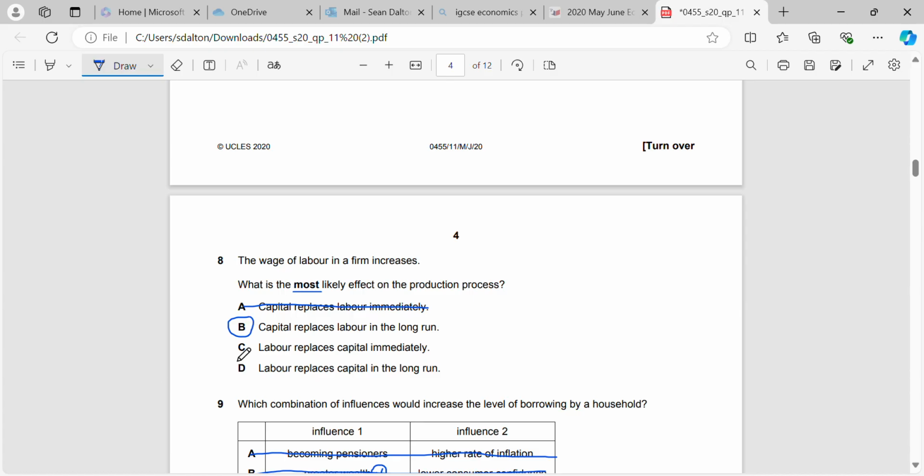Labour is not going to replace capital because we're told that labour has become more expensive. So we're going to look at ways that capital can replace labour instead. But the key thing to identify here is that labour is a factor of production that can be variable in the short run. So labour can replace capital immediately if the cost of capital increases, for example. But capital as a factor is something that changes in the long run or the very long run. Doesn't change in the short run. Takes a long time to implement.